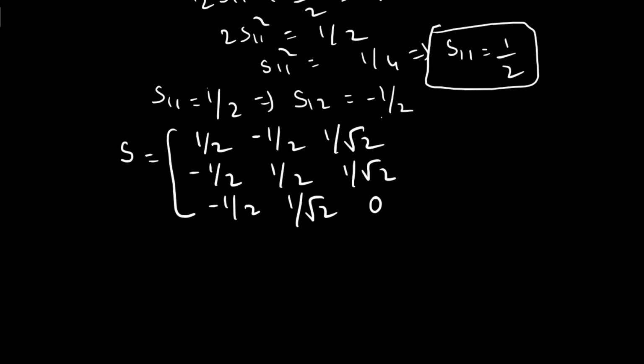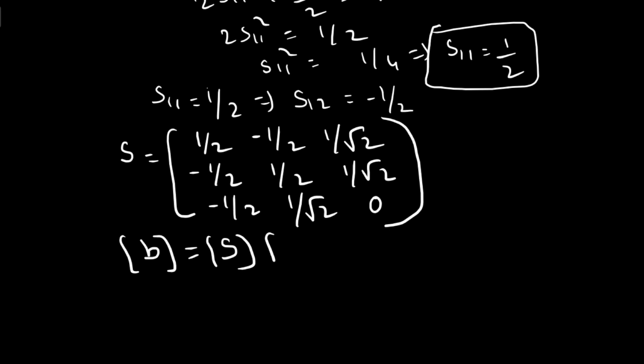So this is our matrix. Now in general it can be represented in terms of input ports and output ports. The output matrix equals the S matrix into the input port matrix.